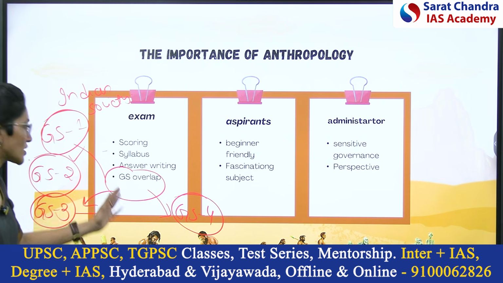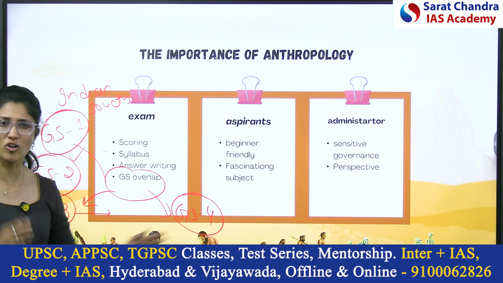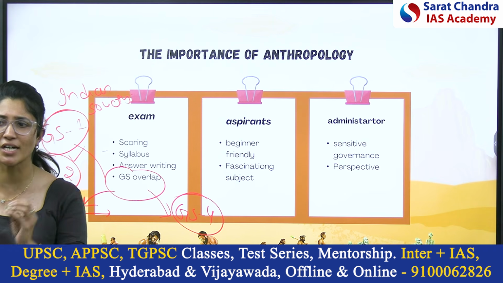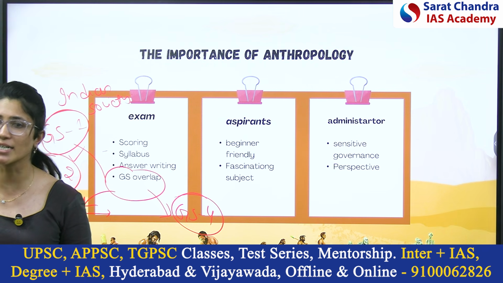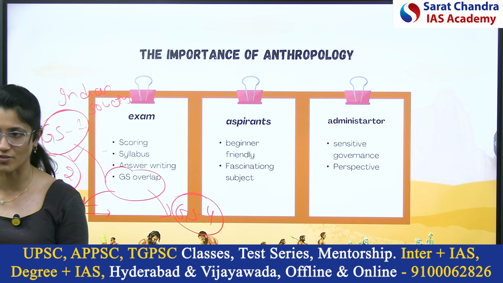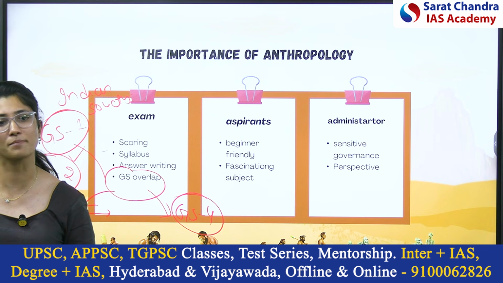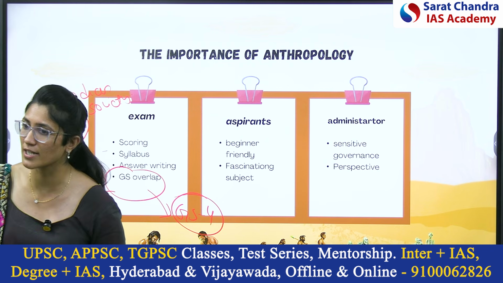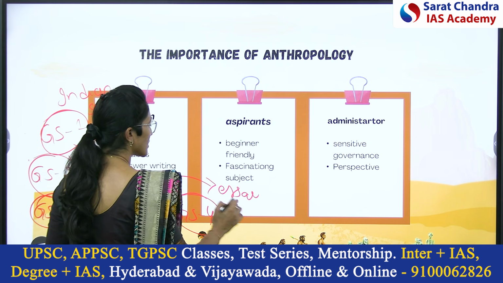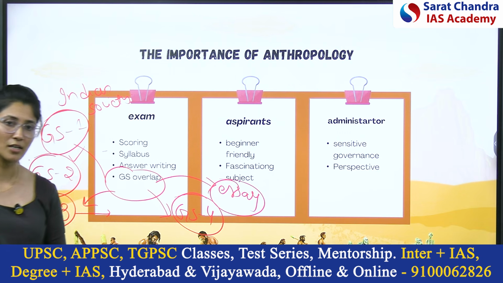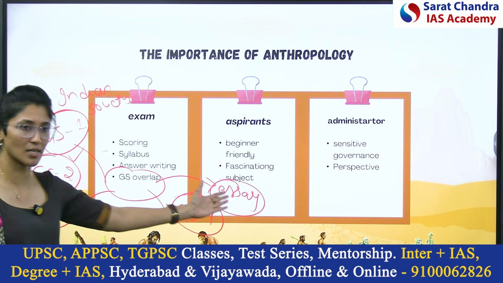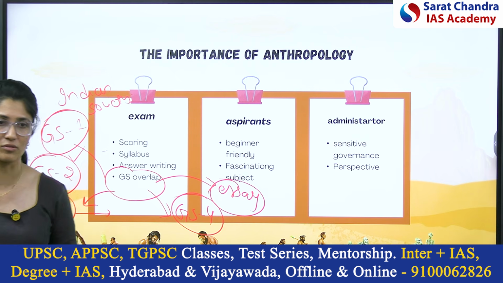So here also we have a concept called cultural relativism. You cannot say a culture is right or wrong. Every culture is right in its own sense because every culture is rooted in its history and its environment. So you need to understand a culture's environment and history to justify the culture of that society. And you also have concepts like culture and personality school of thought. Anthropological theories give you a scope or a perspective to analyze the questions in an essay.